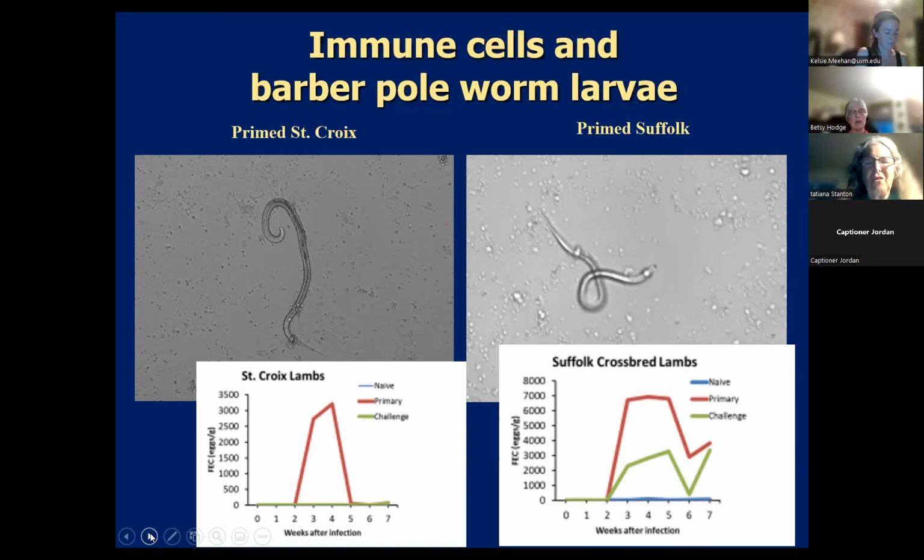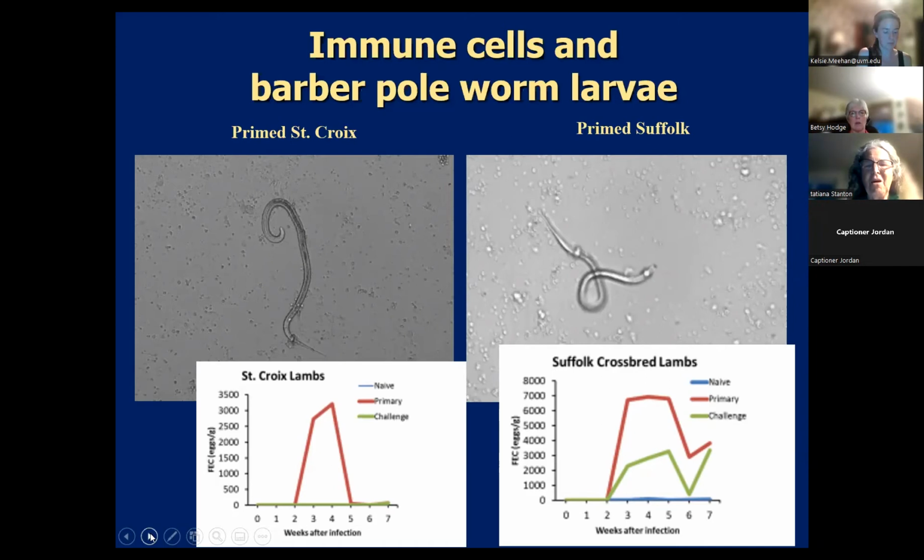Versus when they looked at their Suffolk crossbred lambs, this is the first time they were infected, and you can see it took them until they got 7,000 worm eggs before they realized, oh my gosh, I've been infected with worms. And they mounted up very quickly in them. So at that same 2-week period, they realized, oh, I've been infected. So they realized it pretty quickly, but they had a really high load by then.